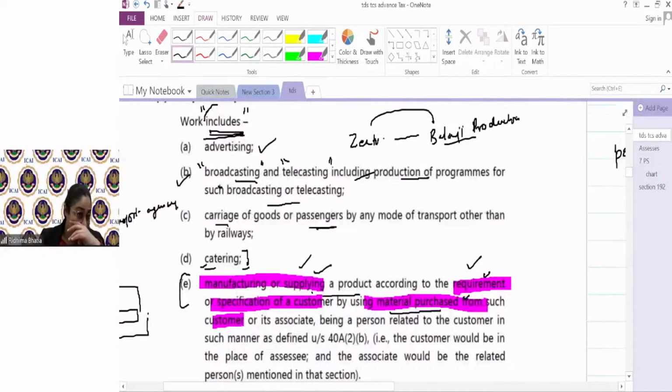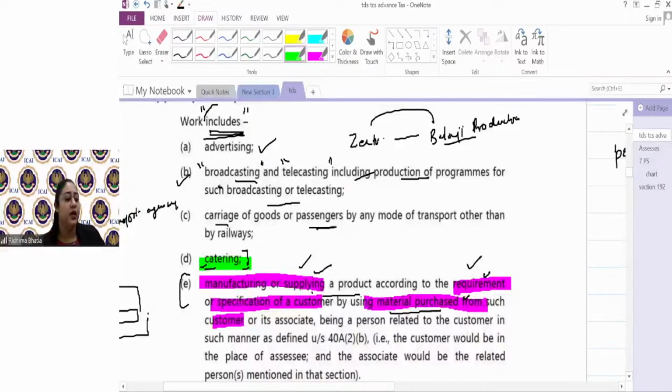194C would not be attracted. For example, catering ka example. Best example. I am making payment to a caterer for a function in my family. Will I deduct TDS? No. Even if I am an individual, even if I have that turnover, every other thing is tick, even if it is more than 1 lakh, whatever. But since the payment was for personal nature, it is out of the scope of 194C.